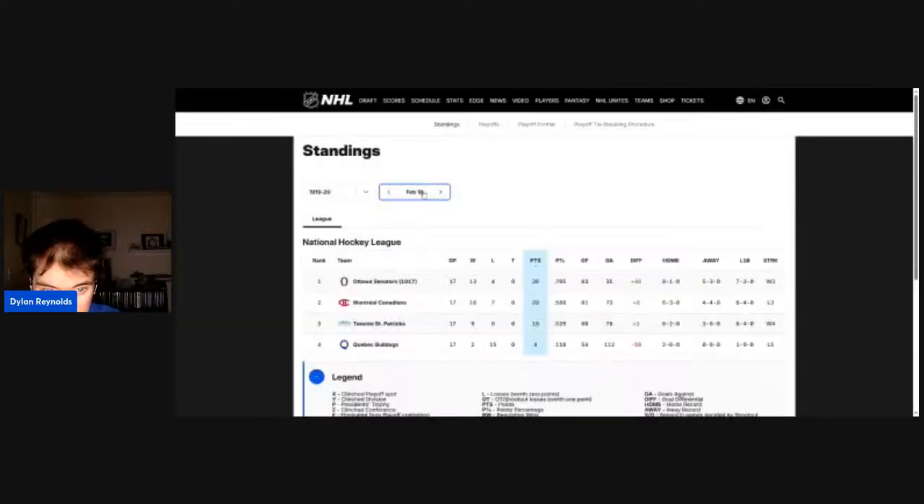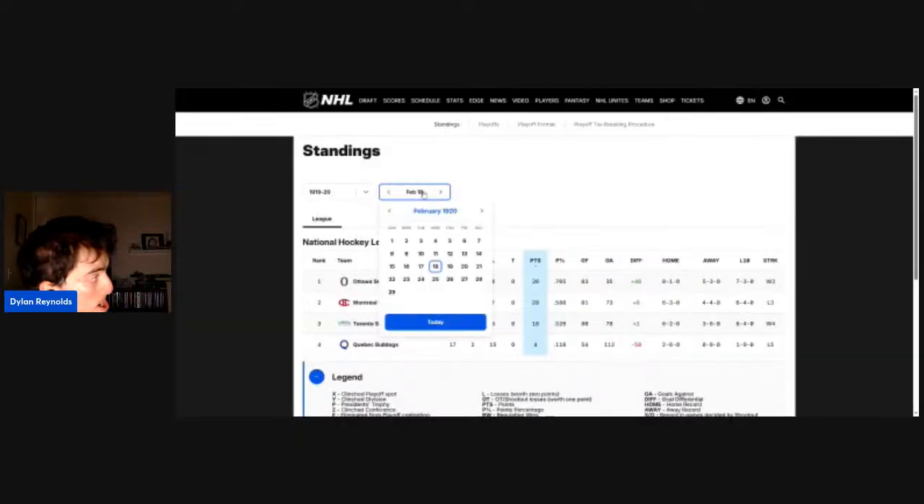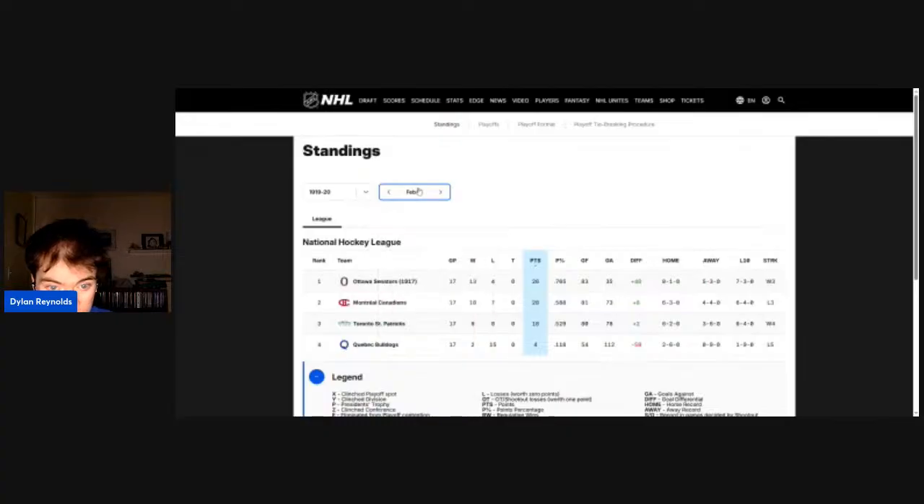This is Wednesday, February 18th, 1920, and that's win number 9 for Toronto. That's a 4-game winning streak, their longest winning streak since the 1917-1918 season. That is 18 points on the season, their highest point total since the 1917-1918 season, and that's 78 goals against them. They're getting a little bit better.